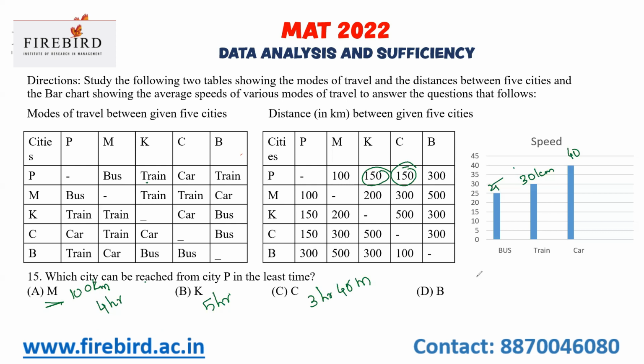Then P to B, 300, I travel by train at 30 kilometers per hour, 10 hours. So the time taken will be most in the case of option D. The least time taken is from city P to reach city C. This is the least time.